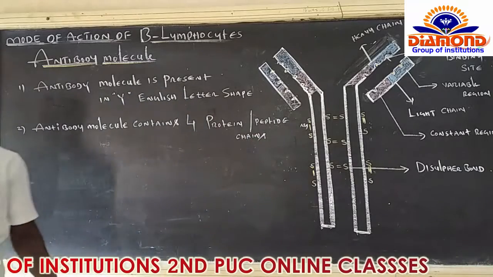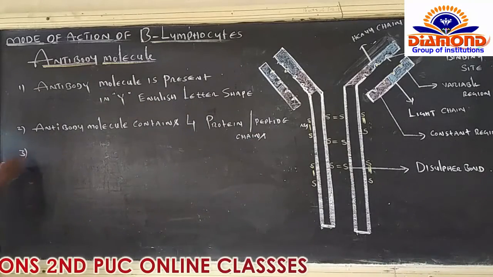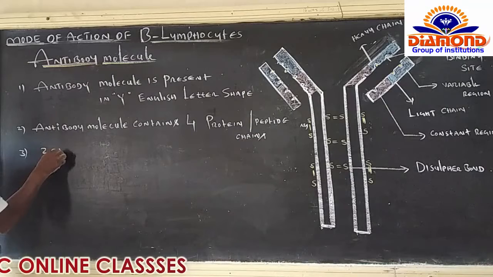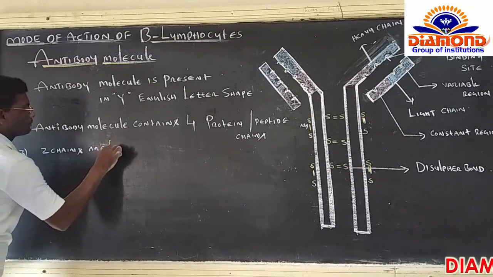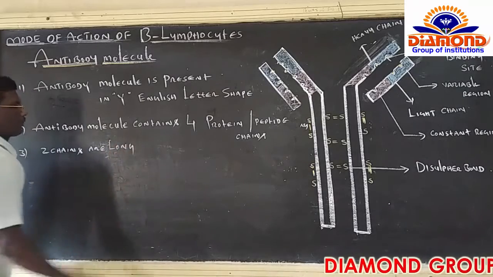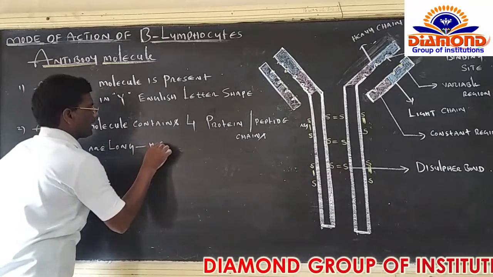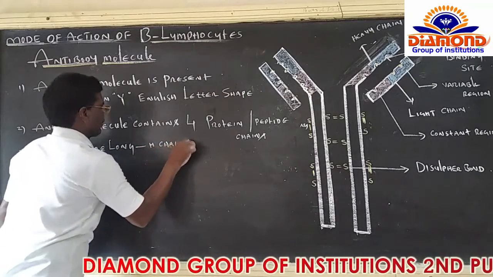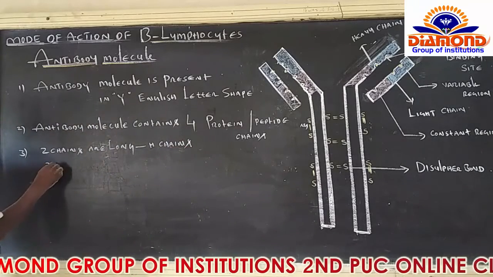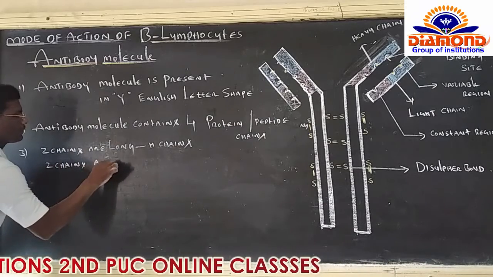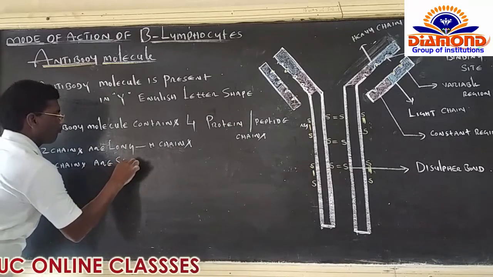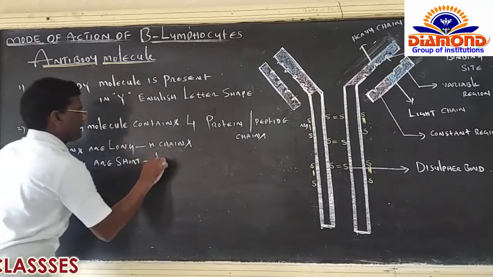Among all these 4 peptide chains, 2 chains are long. These chains are called heavy chains. And the remaining 2 chains are short. These are called light chains.